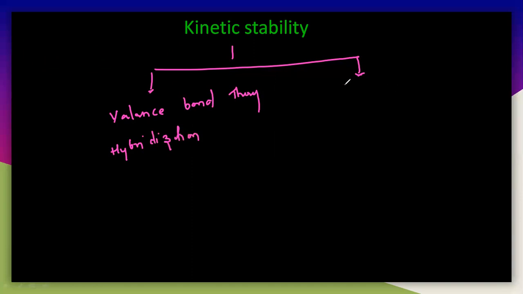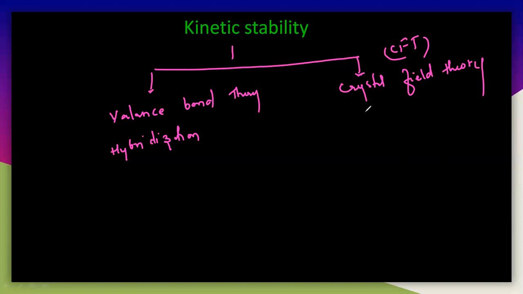But the other includes crystal field theory, so you can call it the CFT theory, and this completely explains the splitting pattern, the crystal field splitting pattern. I will tell you exactly about the crystal field theory and the VBT theory.